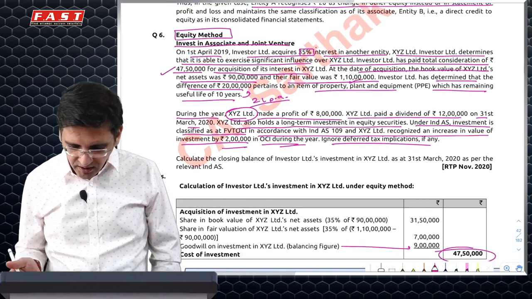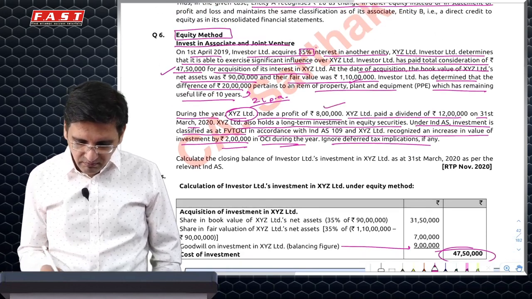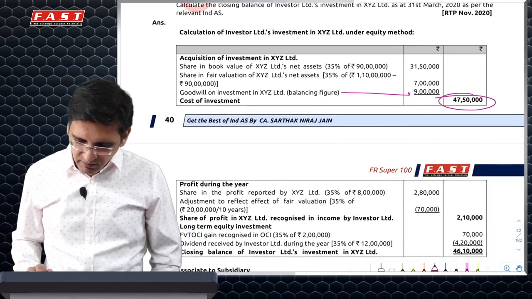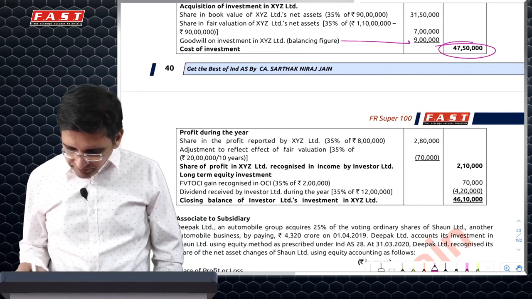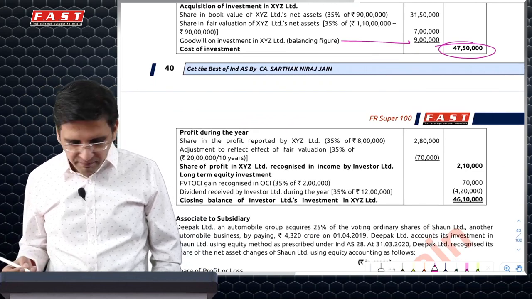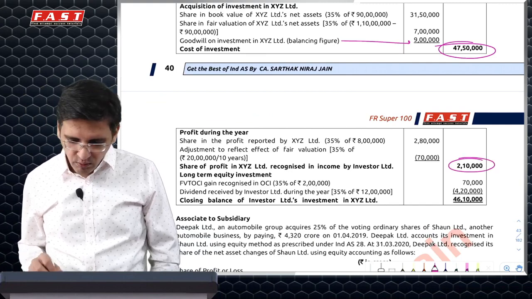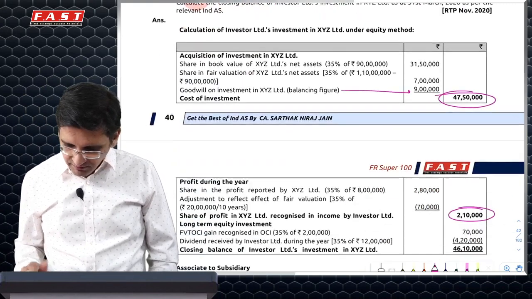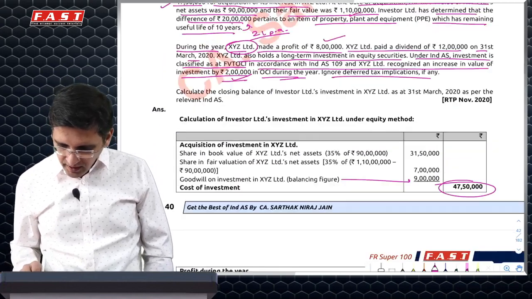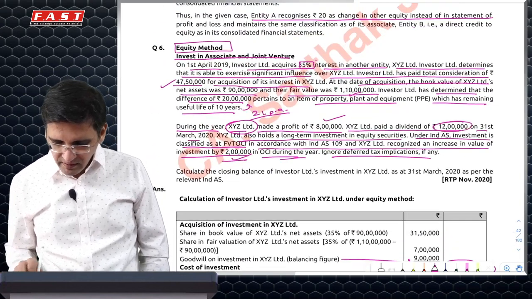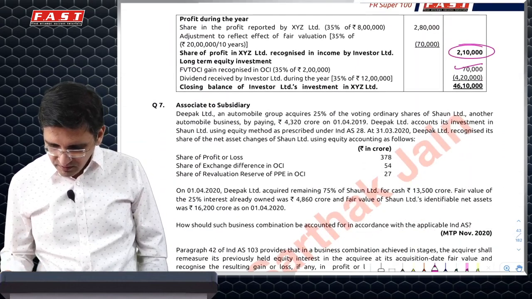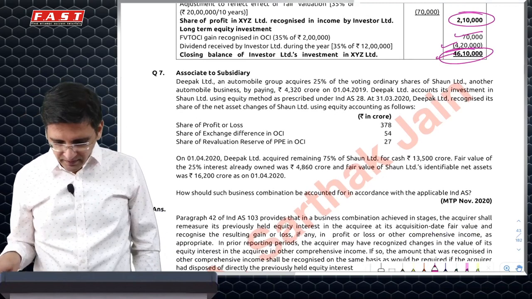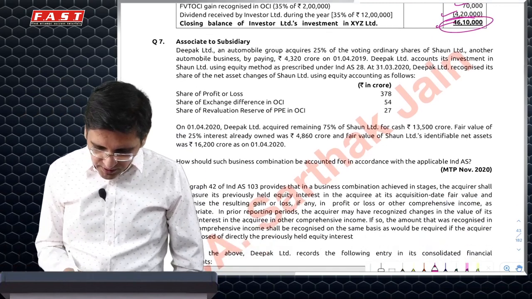Then what is the increase which happens during the year? 8 lakh minus 2 lakh of extra depreciation. So I would say my profit share would be only on 6 lakh. 6 lakh 35% would be 210. Plus additionally fair value gain, 35% of 2 lakh, which is 70. And dividend share would be reduced, 12 lakh 35%, which will be 420. This is the carrying amount in the books. That's it. Now there's a question of associate to subsidiary.